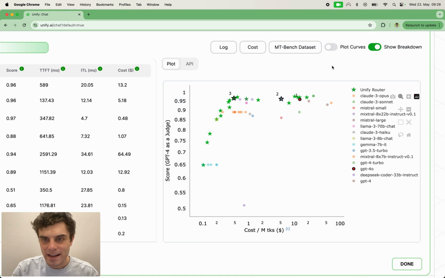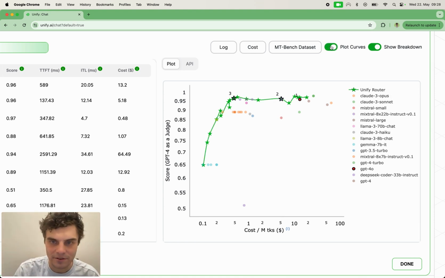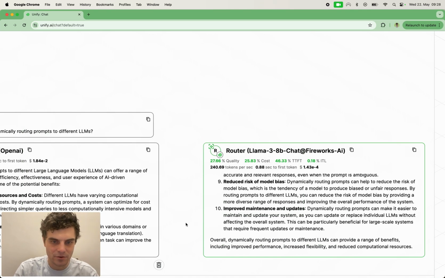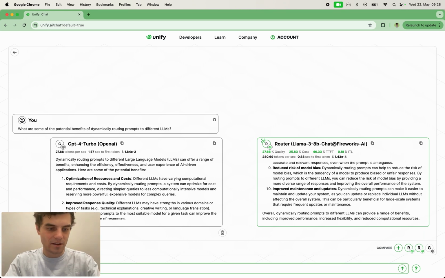Okay, anyway, this is how you can select them. You can also plot curves like so and see the line connecting the router, if that helps for trends. I think this is everything that's worth going through on this side. So let's now have a comparison. Let's ask another question: what are some of the benefits of there being several LLM providers, not only one?